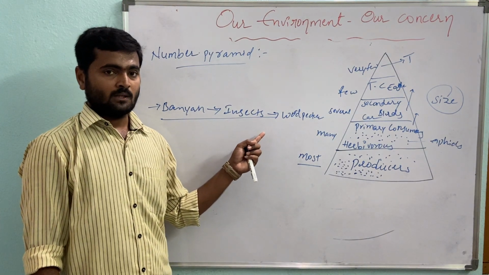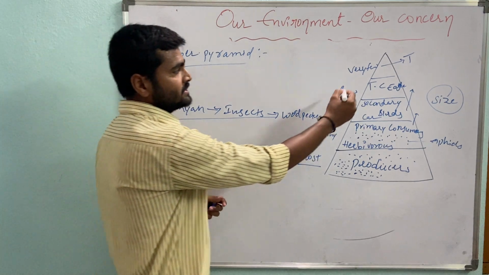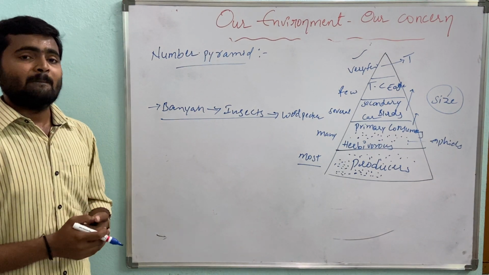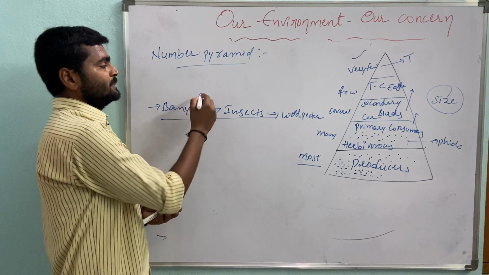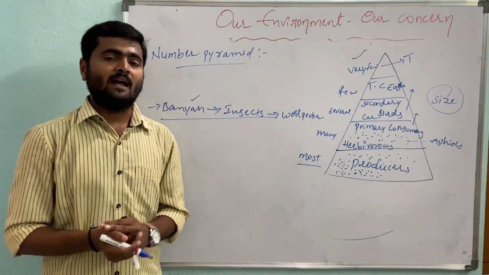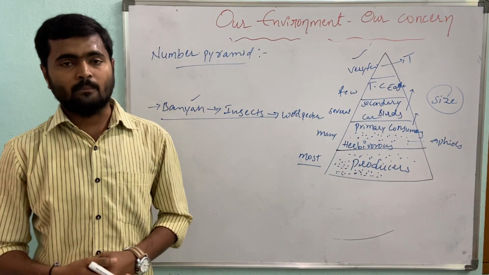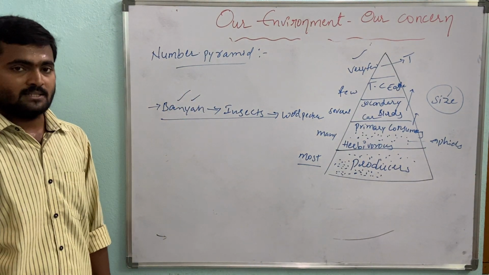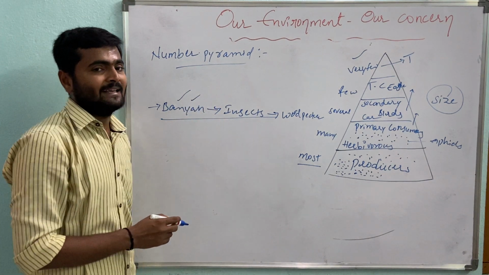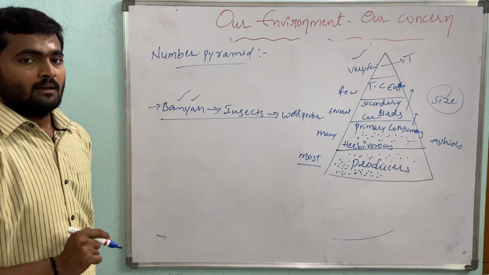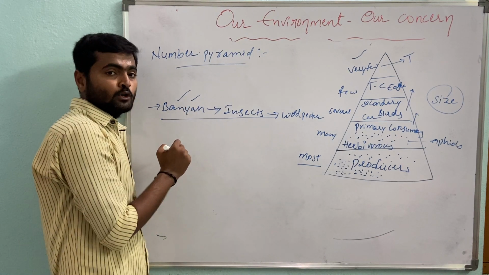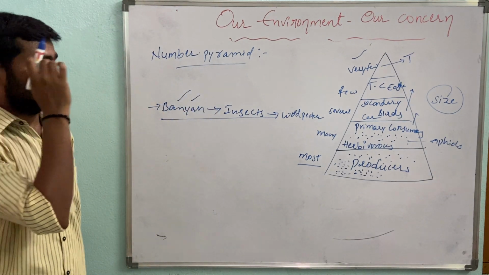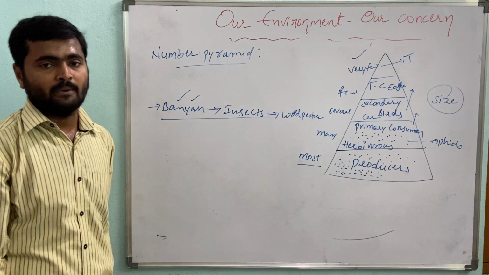If we draw the number pyramid for this, what happens? Pyramids are always in upright position. But sometimes these pyramids are not upright, and sometimes they do not even look like a pyramid if the producer is only one plant. Here the producer is only one banyan tree, on which a number of insects are dependent, and these insects are the food for only one woodpecker.